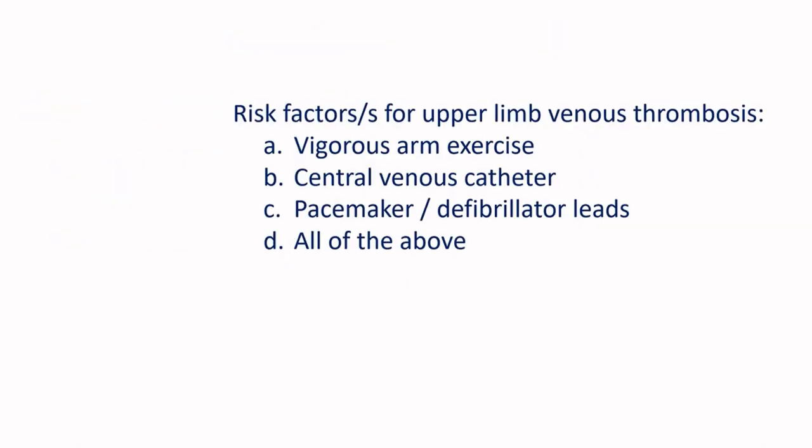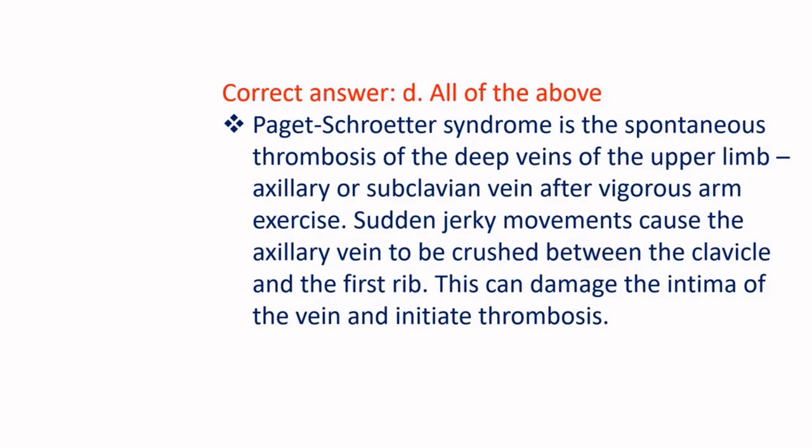Risk factors for upper limb venous thrombosis. A. Vigorous arm exercise. B. Central venous catheter. C. Pacemaker or defibrillator leads. D. All of the above. Correct answer D. All of the above.